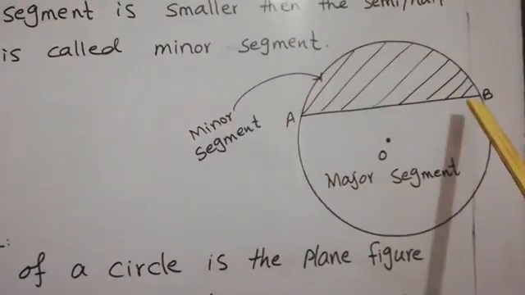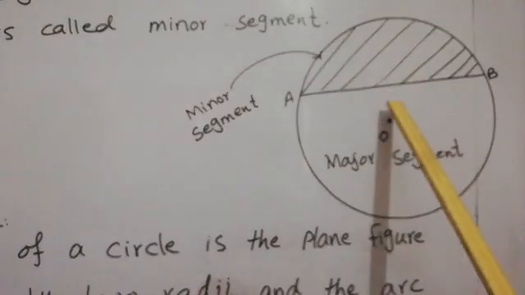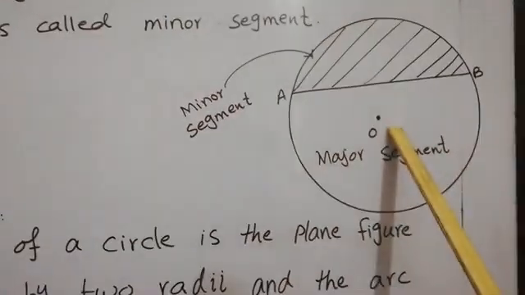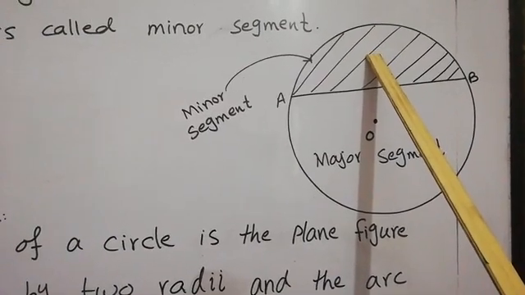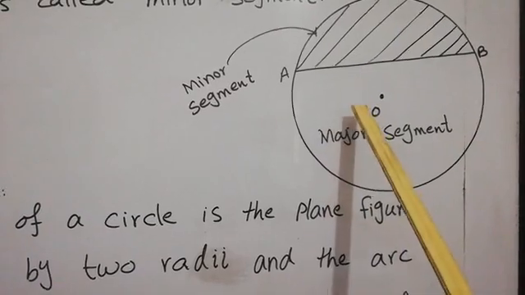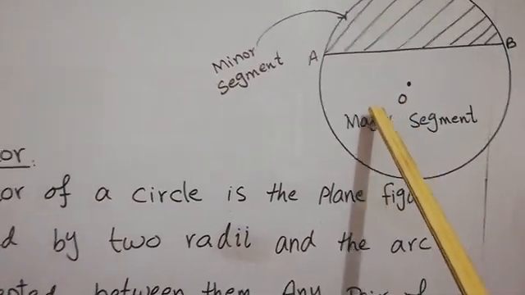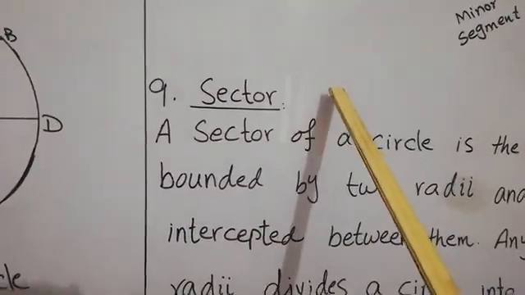You can see that this minor segment is smaller than the half circle, because this is the center of the circle. So this is smaller than the half circle, that's why this is known as a minor segment, and this portion is greater than the half circle, that's why this portion is known as the major segment. Okay, my dear students, now we will move to our next definition, which is about the sector.